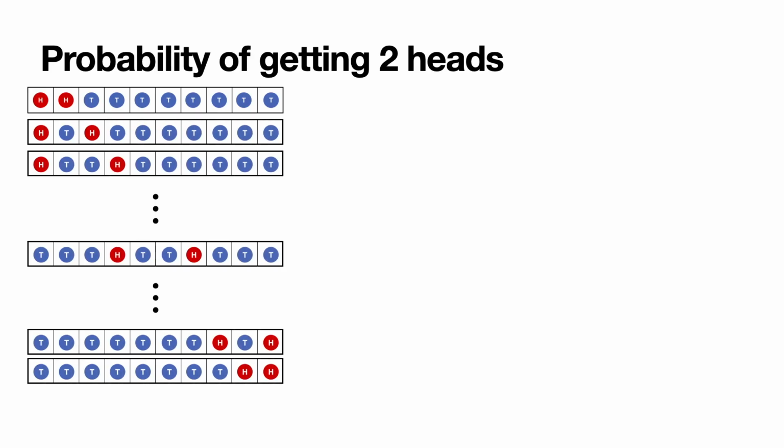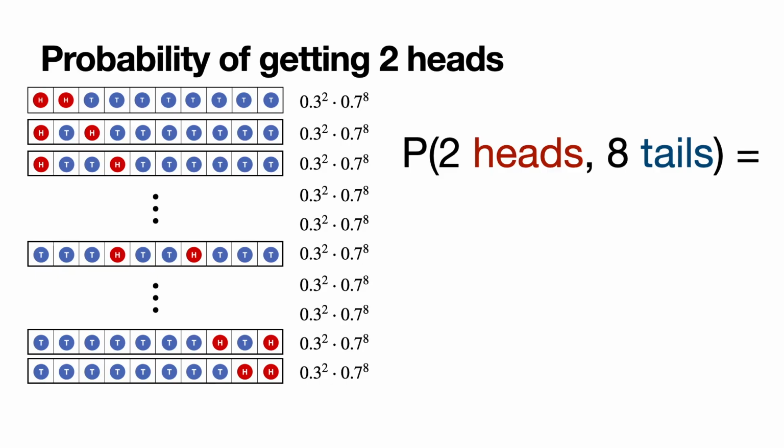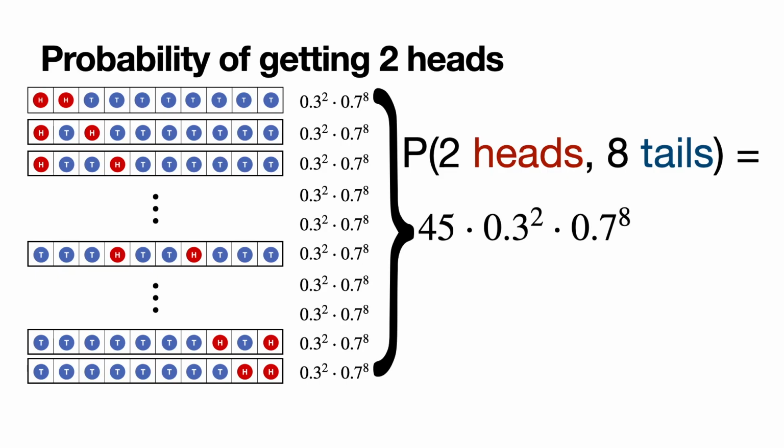The number is 45. Why 45? Because 45 is the number of ways of picking 2 objects out of 10, also called 10 choose 2. All of these have the same probability as we saw before, so the probability of 2 heads, 8 tails is going to be 45 times 0.3 squared times 0.7 to the 8, which is